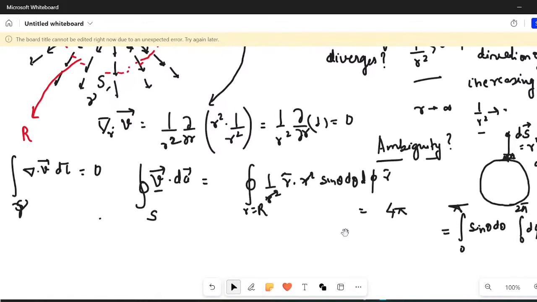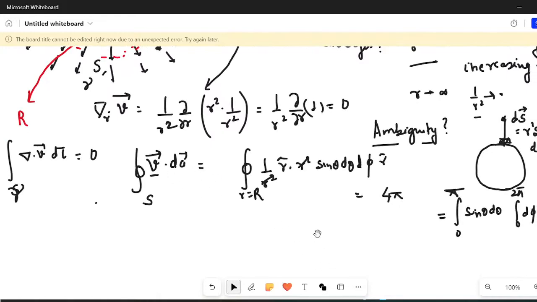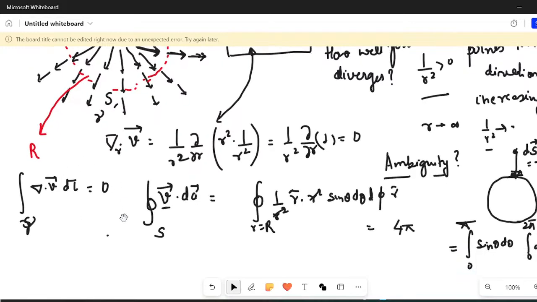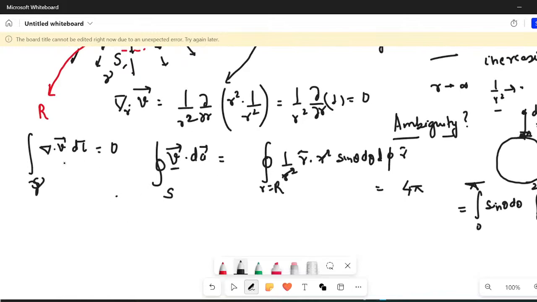And what has happened? If I find v vector dot dA, that is, if I want to find the flux of the vector field through the surface S, which is nothing but the spherical surface S, then this comes out to be 4 pi. However, if I am evaluating the volume integral, it comes out to be 0. Now again there is a discrepancy, because you know from the Gauss divergence theorem that these two integrals are equal.